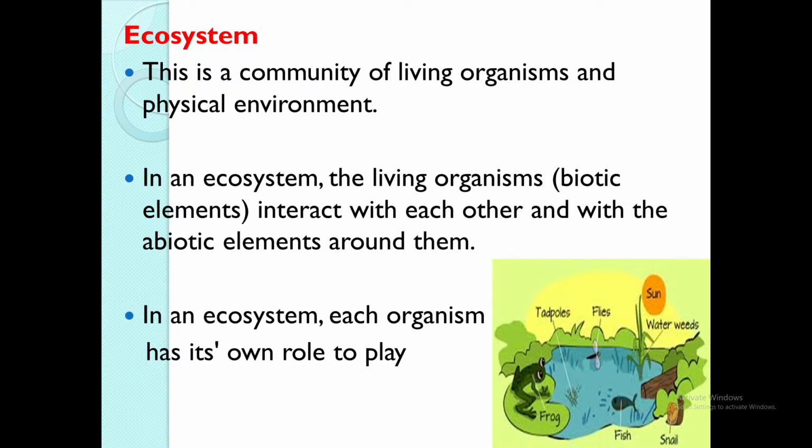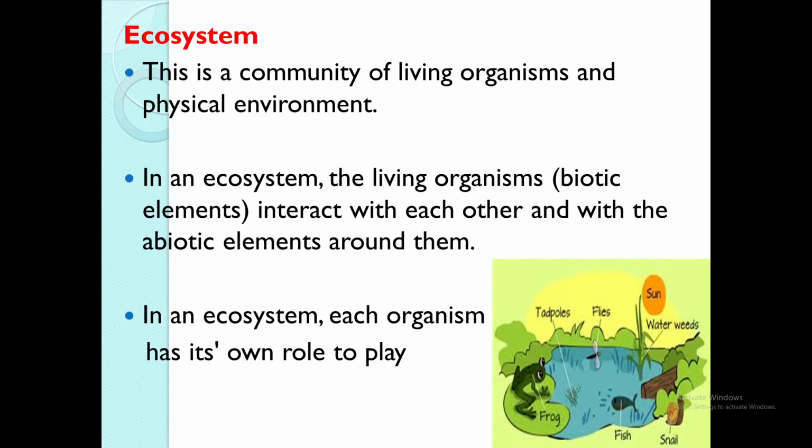The stone or sand would be abiotic. If there's a piece of stick in the water, that would be abiotic. So what they are saying is that within that ecosystem, those organisms are going to interact. Anything they are doing within the environment, they survive around it.